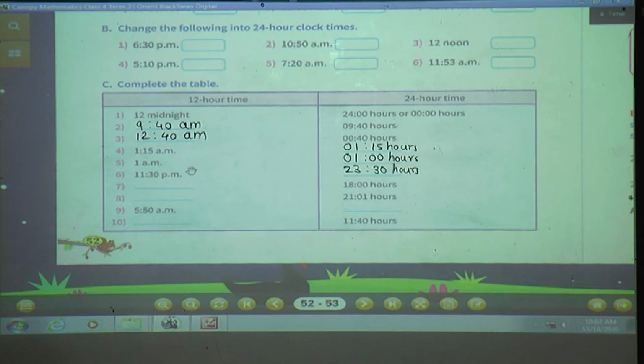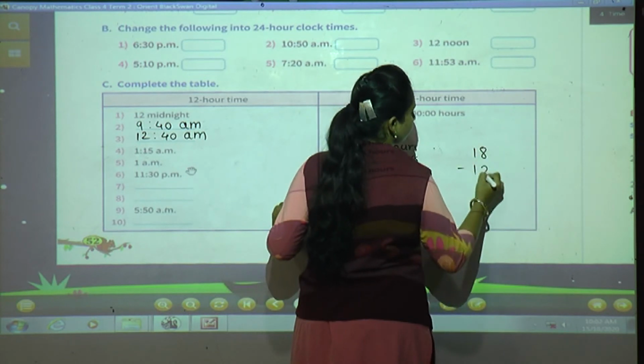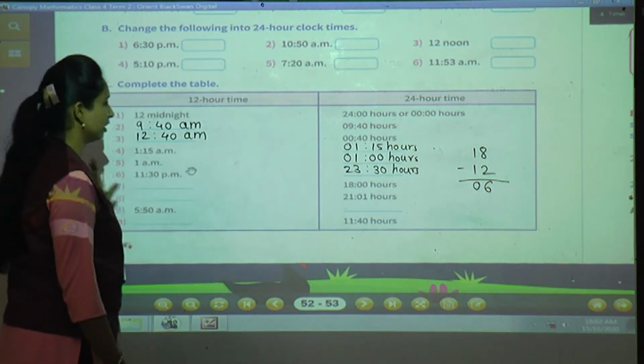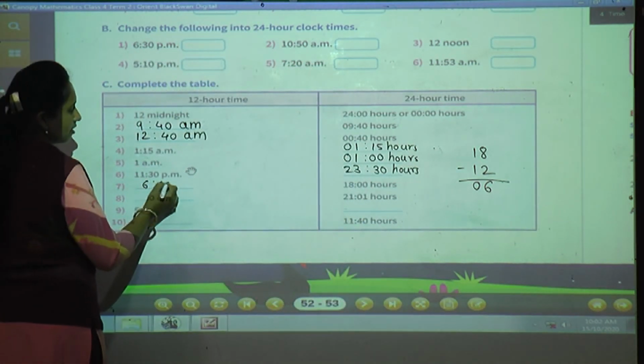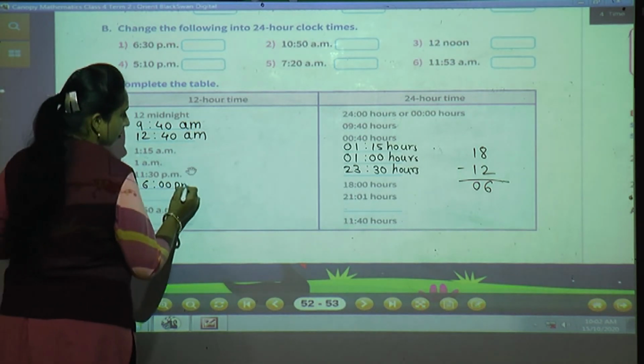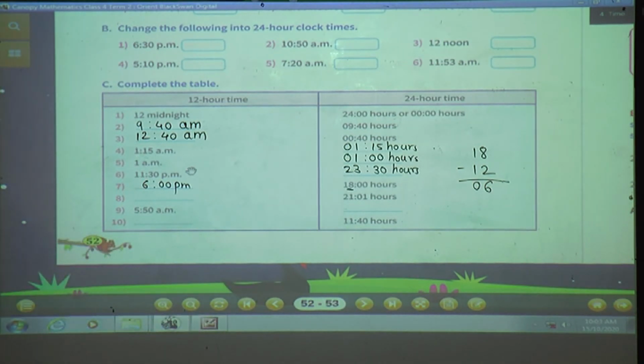See, they have not given 24 hours time. They have given 18 hours time, that is 24 hours time. In that they have given 18 hours. Now, when they have given 18 hours, what do we have to do? Just subtract 12. So when I subtract, 8 minus 2 is 6, 1 minus 1 is 0. Minutes, nothing they have given, so we will write 6. What will come? AM or PM, students? Yes, of course PM. Because after 12, whatever numbers will come, everything will be written in PM, in a 12 hours clock,